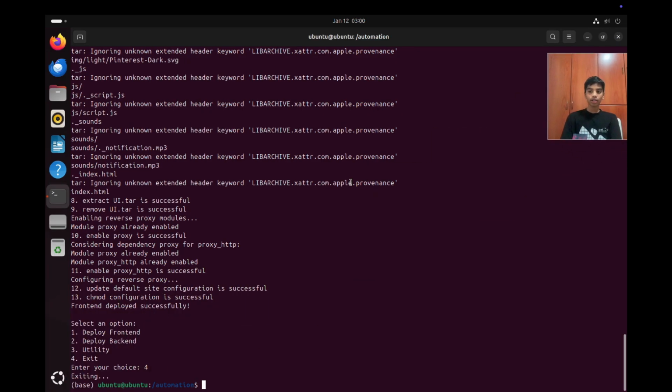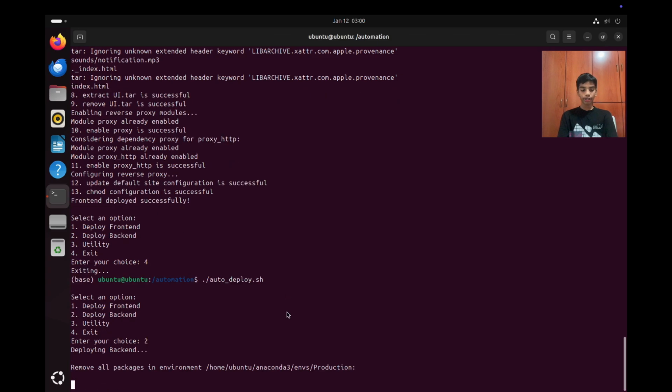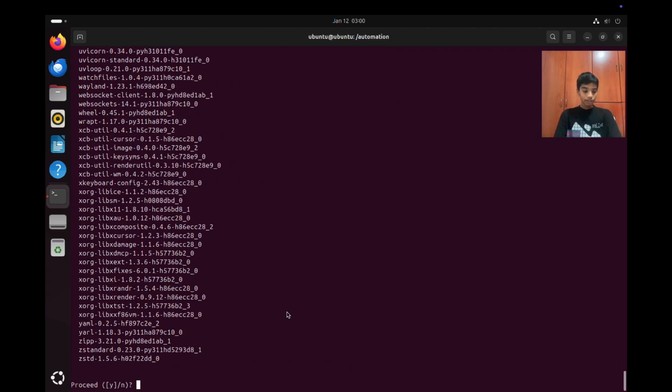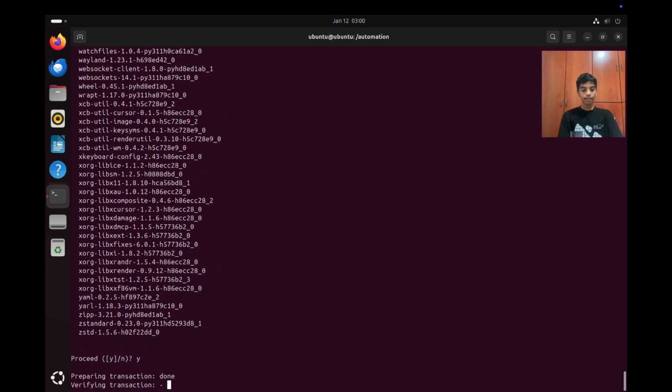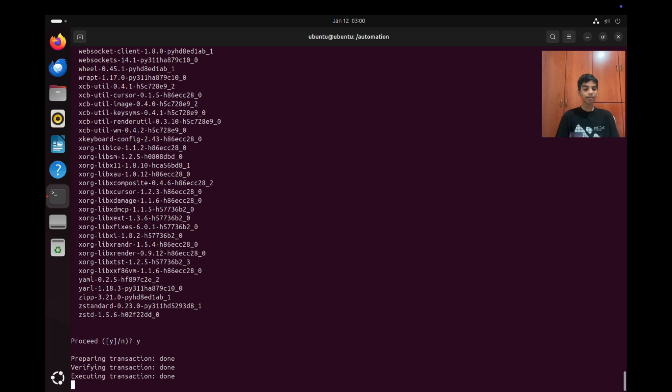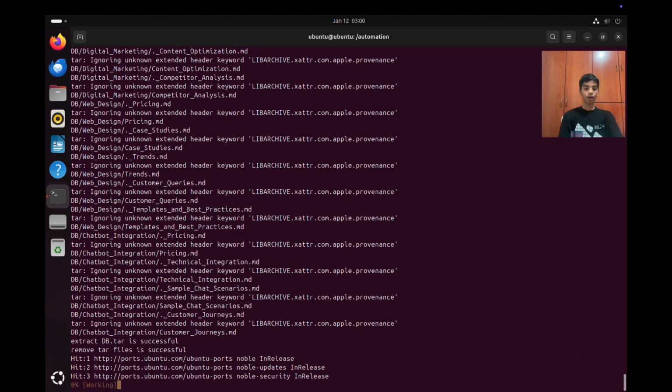So I'm going to go to Linux and just type in the same command, which is ./autodeploy.sh. You can just press the up arrow and press 2 over here. Again, this will delete the environment that I already had. This is just a mandatory step, because if you have the same environment again, it will be very hard. So that's why it's deleting it for me automatically. So just press yes a bunch of times, by Y.